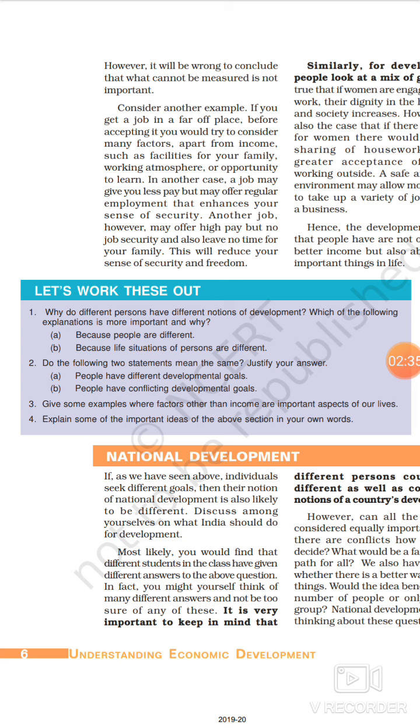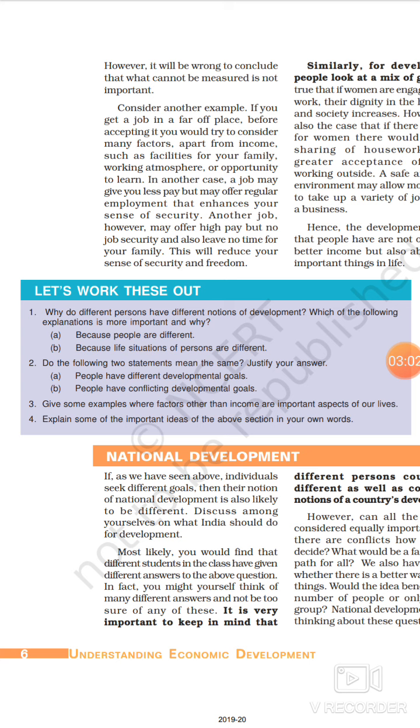So for a rich person, maybe his development goal can be to go and study abroad, and for a person who is poor, his life goal or development goal is to meet the requirements or meet the food requirements of his family, get meal twice or thrice in a day.